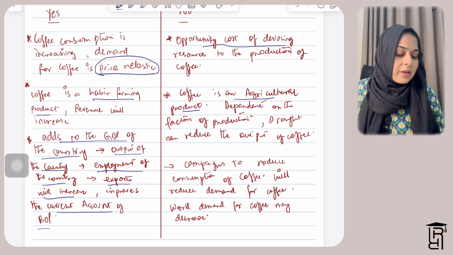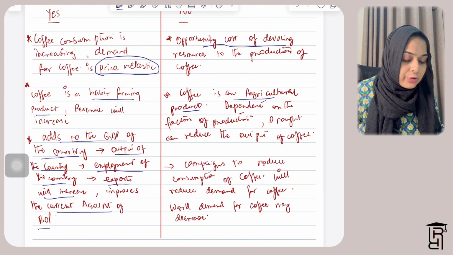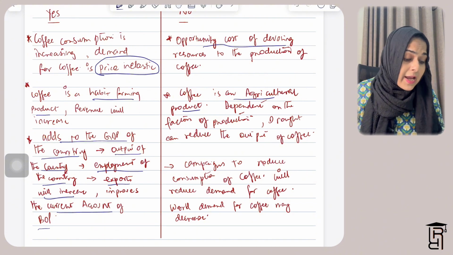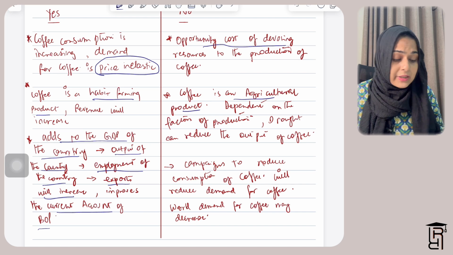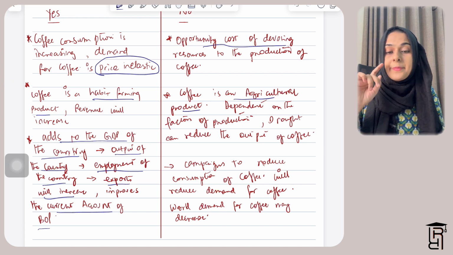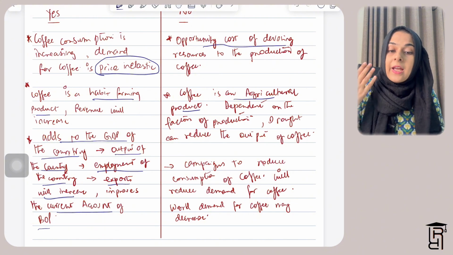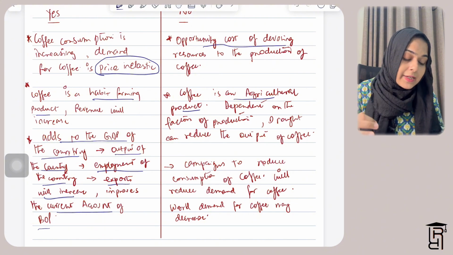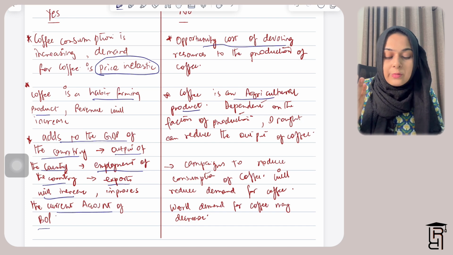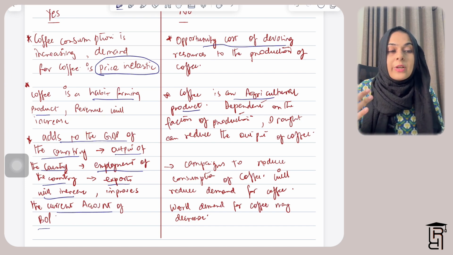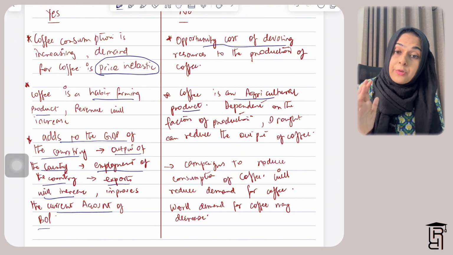And if there is a campaign worldwide to reduce the consumption of coffee, because coffee contains caffeine and coffee is a habit forming product, if it's a worldwide campaign to reduce the consumption of coffee, that will also reduce the world demand for coffee. And therefore what will happen is that coffee will not be sold then, and then the revenue will decrease, which you can write as an argument on the no side of this answer.